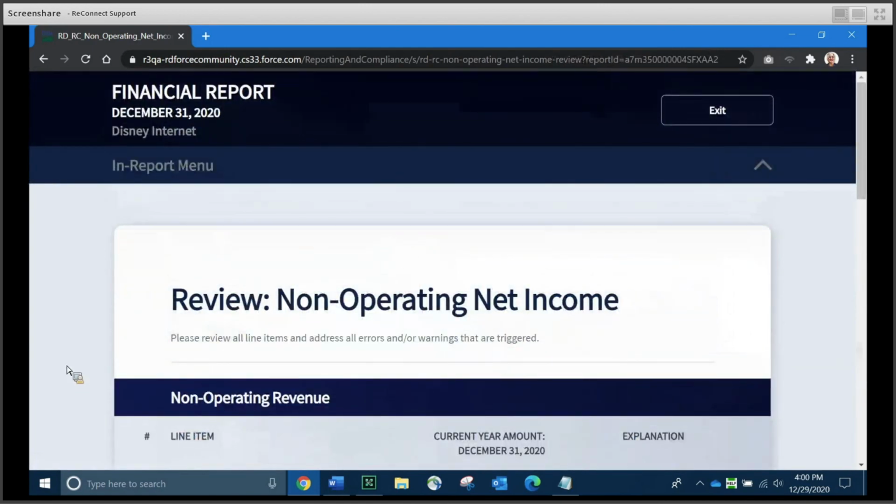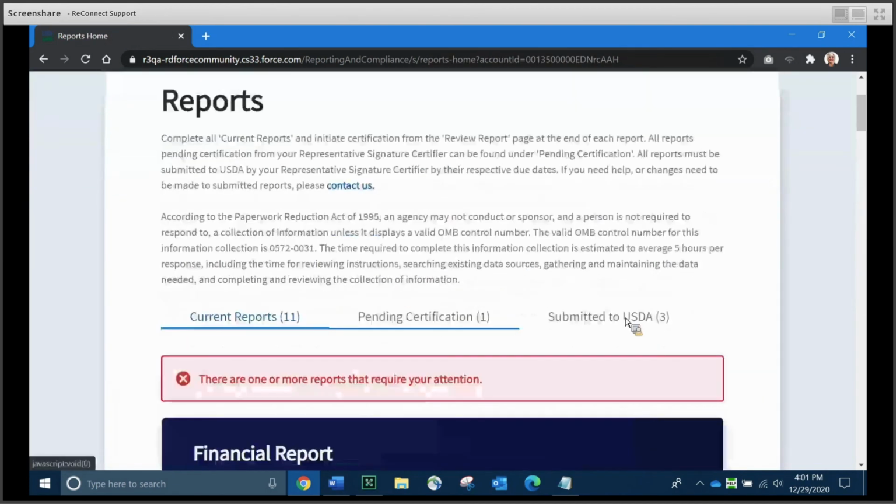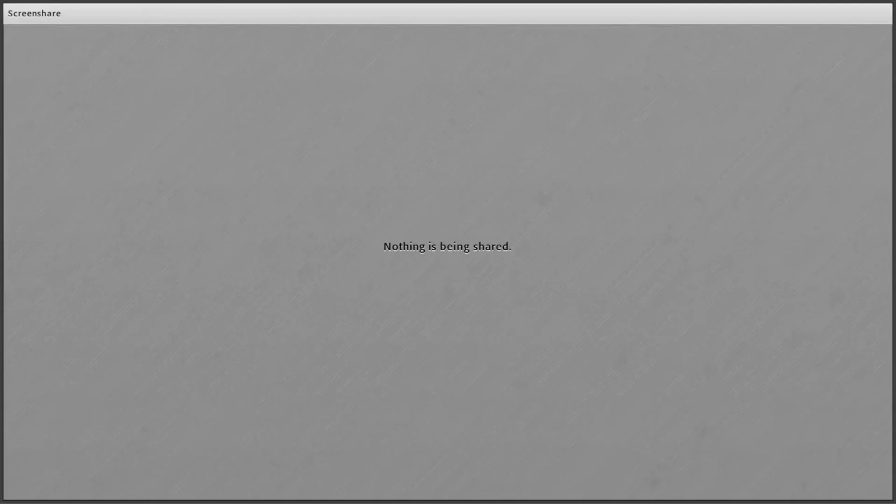And when you're ready to review the report, the schedule, take another look. And again, you would walk through the report, clear all of the notes from all of the schedules, and you would reinitiate sending the report to the RepSign cert. They would take another look and hopefully resubmit it to USDA, so that the report would end up back in the submitted to USDA tab. That's basically it for the demo.